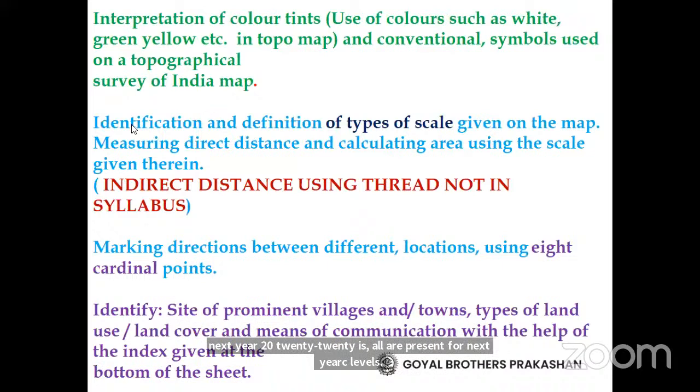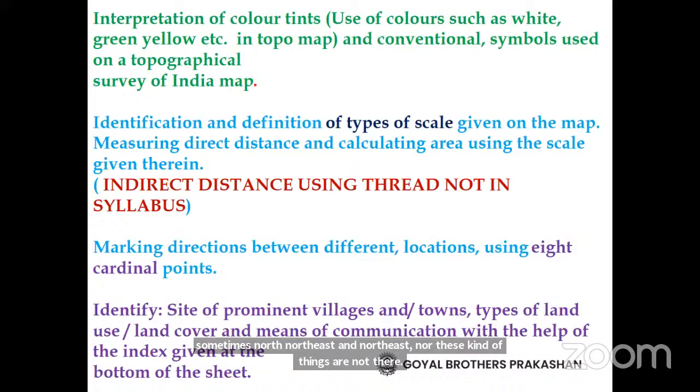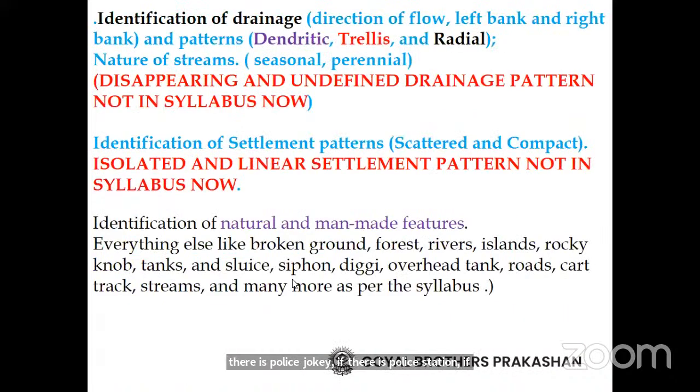Okay, now in identification, indirect distance using thread is not in syllabus. We have to use only 8 cardinal points. North, south, east, west, northeast, northwest, southeast, southwest, only these 8 cardinal points are there. Then a prominent village can be identified if there is a metal road, a dispensary, a police chowki, a police station, or a hospital, then all of them definitely are prominent villages.